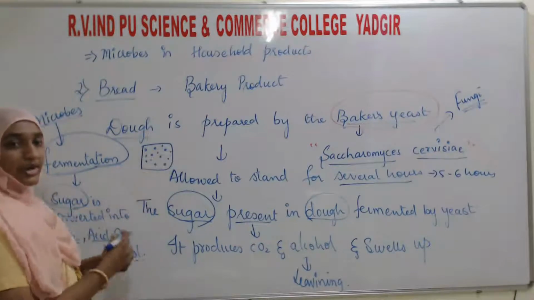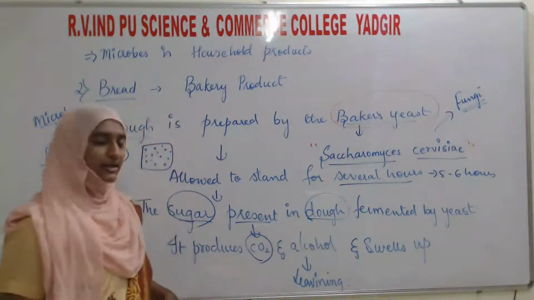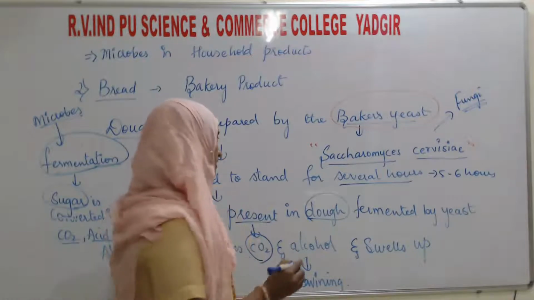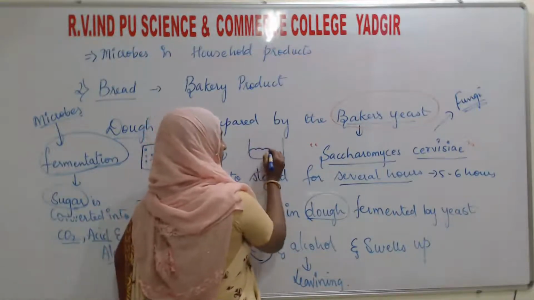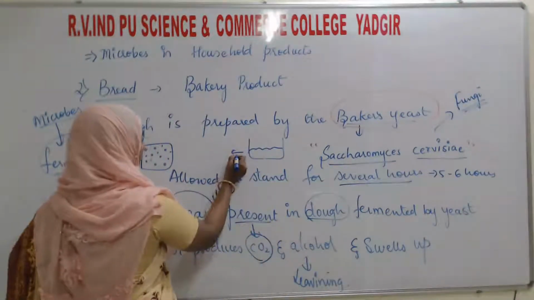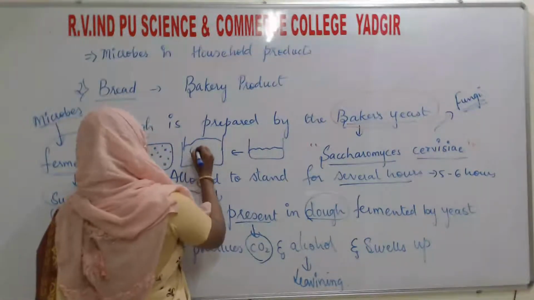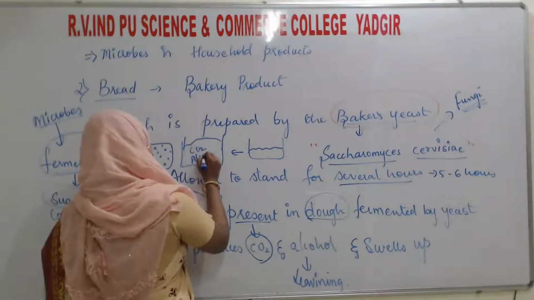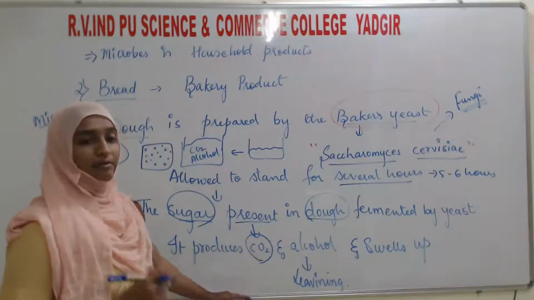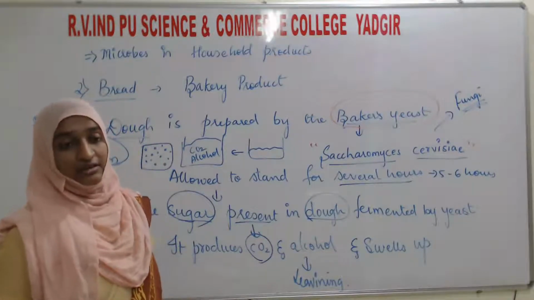Why do these holes occur? It is due to the production of carbon dioxide and alcohol. The volume of the dough before fermentation will be this much, and after fermentation it will become this much, because carbon dioxide and alcohol are produced. So the volume of the dough increases, and that swelling-up process is known as the leavening process.